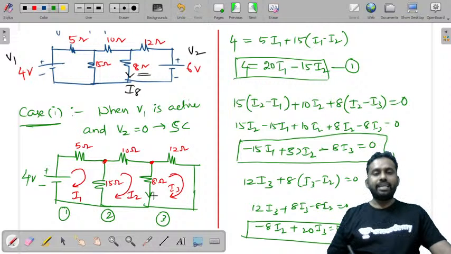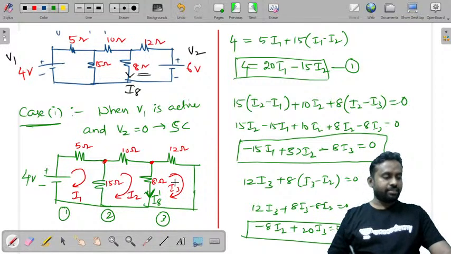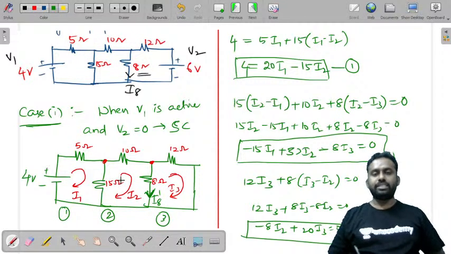Now what is the current direction in this 8 ohm resistor? I2 is flowing in this direction and I3 is flowing in the upward direction. I'll consider this current as I8 dash. If I8 dash and I2 are in the same direction, you can take I8 dash is equal to I2 minus I3. Or you can also solve this using other methods, by current division or voltage division.